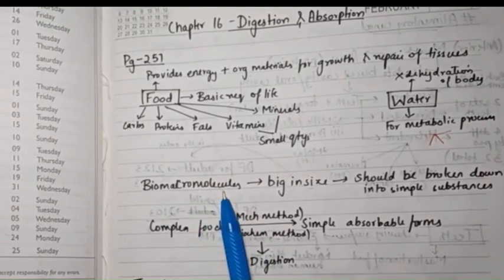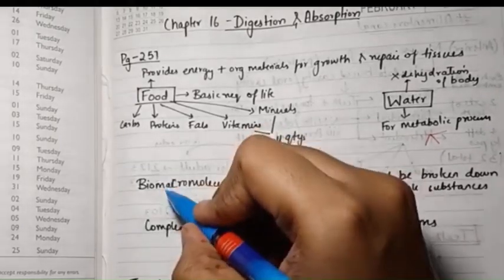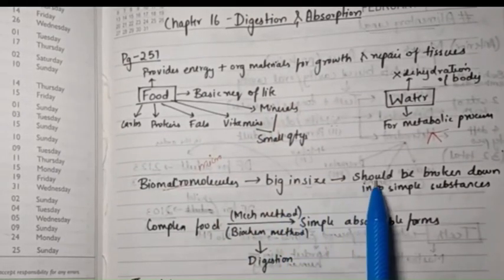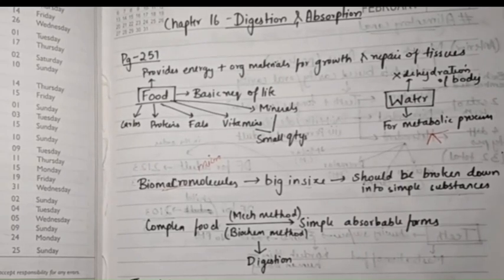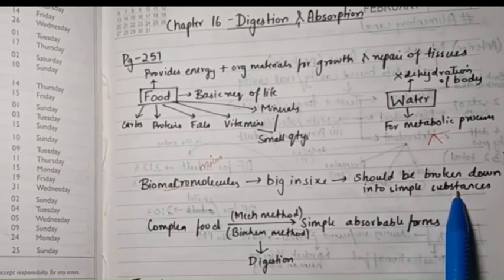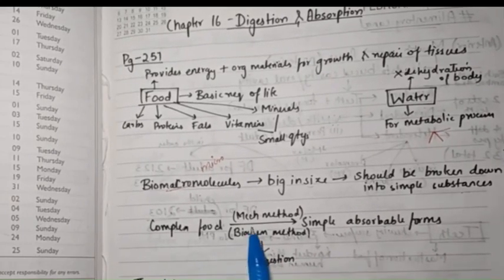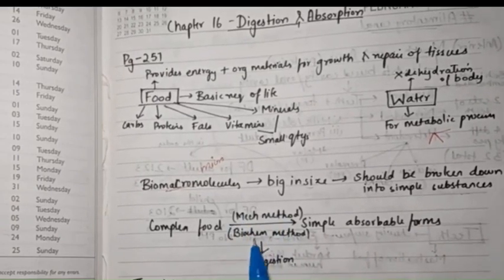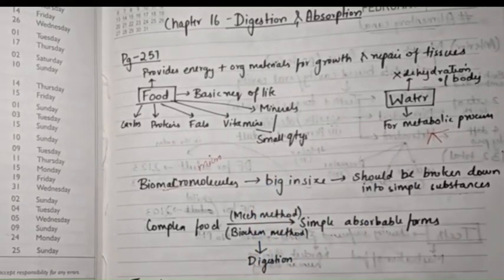Coming to biomacromolecules, why are these called biomacromolecules? Because they are big in size. Macro is big and micro is small. So biomacromolecules, which are big in size, should be broken down into simple substances. Only simple substances are absorbed in our body and the proper nutrients are taken out from there. The main process of digestion is the complex food getting converted into small absorbable forms by mechanical and biochemical methods. This process is called digestion, and that is what we are going to learn in this chapter in an elaborate manner.